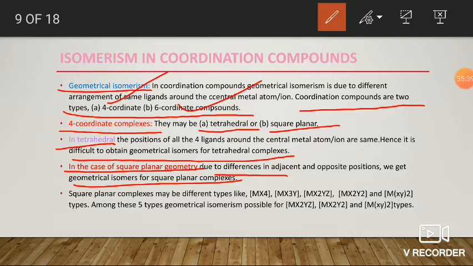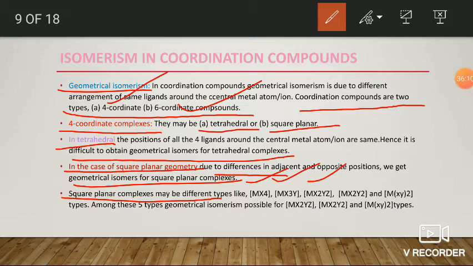Next, square planar complexes are generally four coordinate complexes. Based on the ligands, they may be of different types: MX4 type or MX3Y type. That is, in the first case all four ligands are the same. In the second case three ligands are the same and one is different.